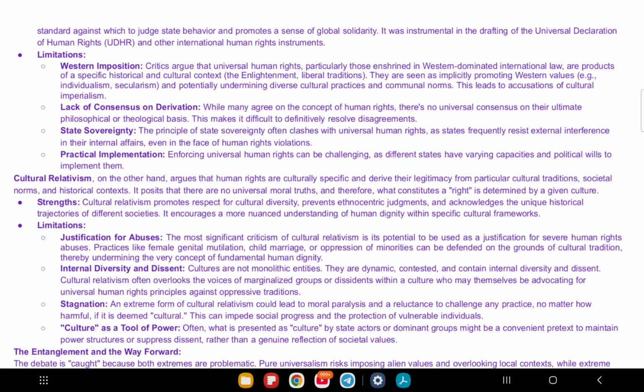Second, what's cultural relativism? It says rights depend on cultural traditions and values. So what is the strength here? It respects cultural differences and avoids judging others by one standard. What are its weaknesses? It can justify bad practices like child marriage by calling them cultural.